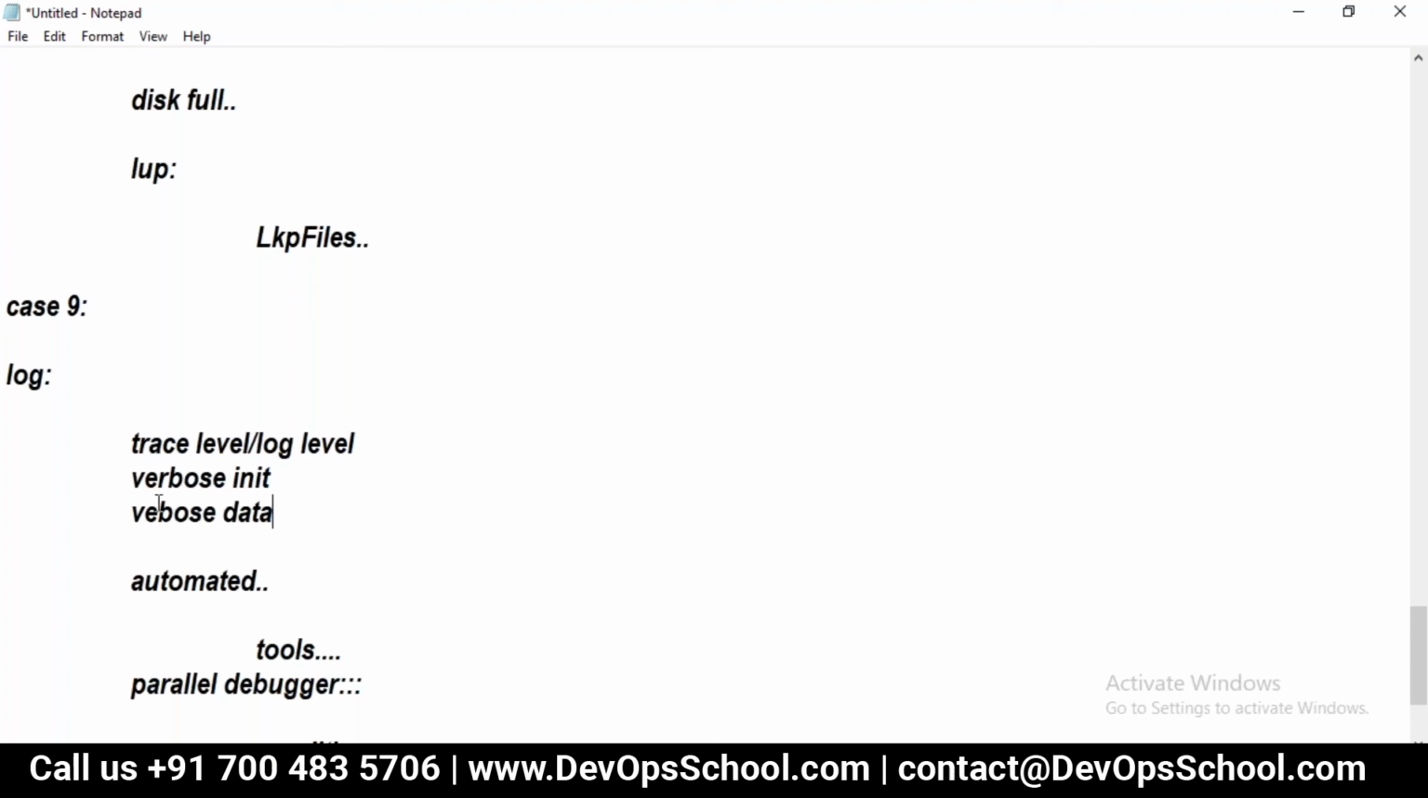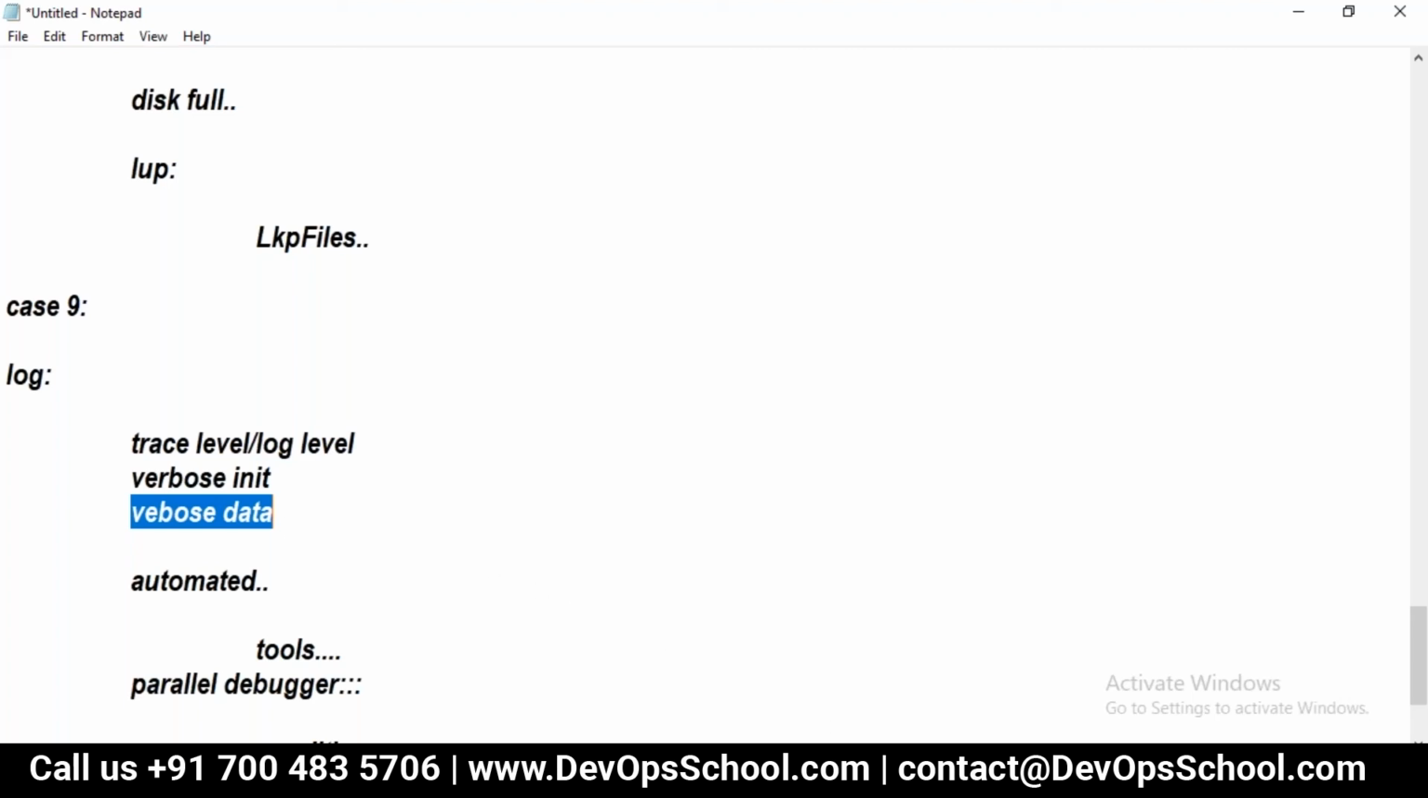Mainly, if you have any initialization issues, we can enable verbose init. If we want each row of data to be displayed in the session log, in that case we need to enable verbose data, so that we are able to see each and every row of data in the session log. But it is not recommended in a production environment. For troubleshooting, use this trace level in the dev environment only.